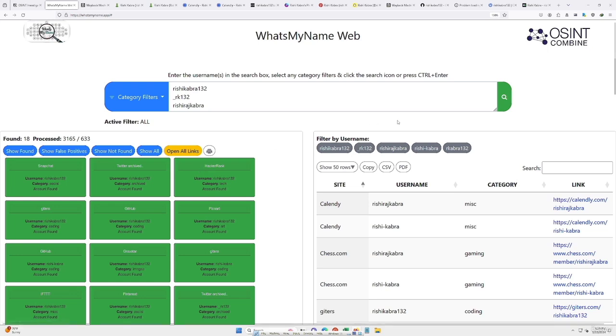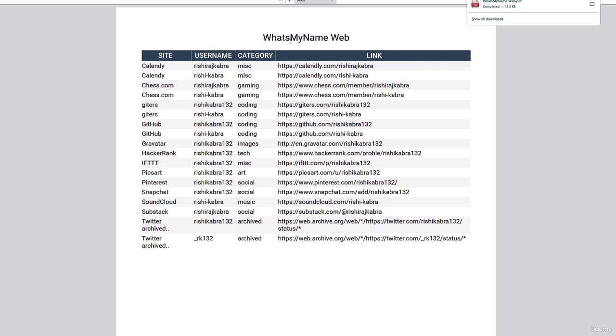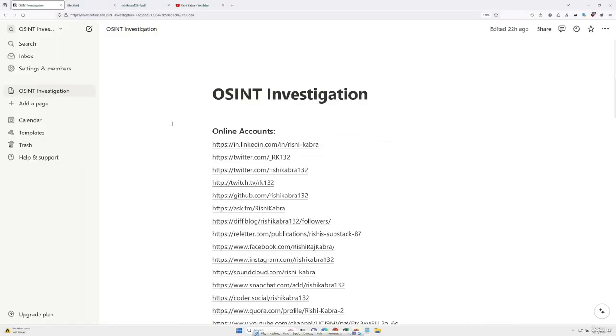I always like to download this file as a CSV file and as a PDF file. So I can click on PDF and this will generate a report with the links and the usernames and the category. So this is always helpful to organize the information that you have found. I always like to verify and open every single link that I have found because I might be able to find some information that I didn't find before. Now let's come back to our notes.